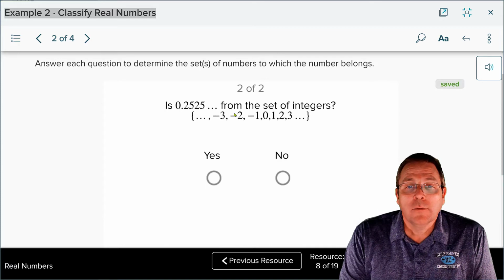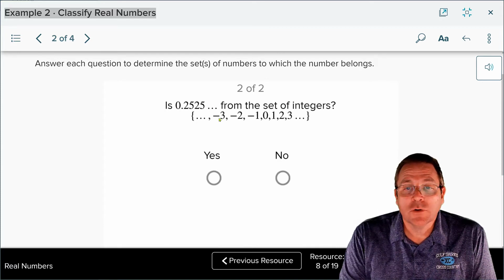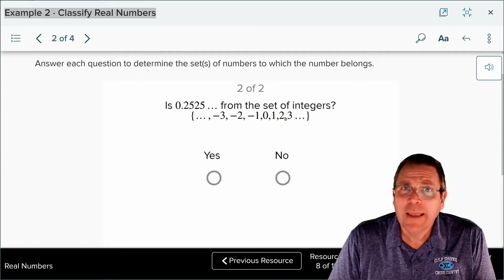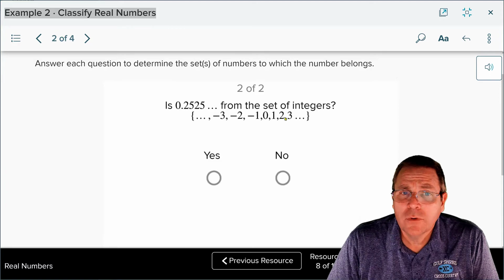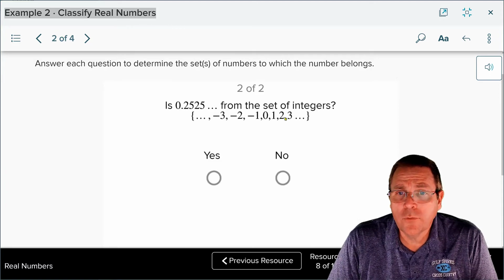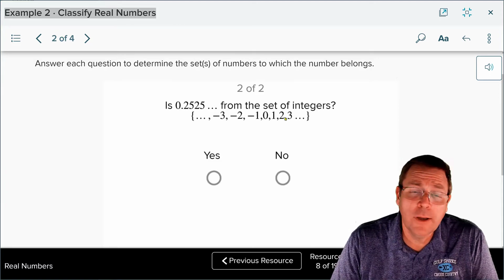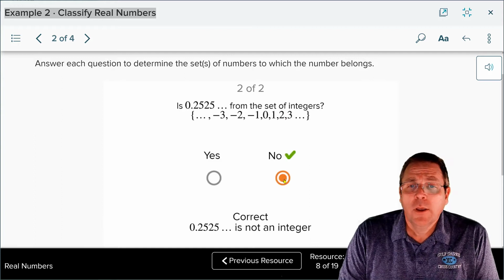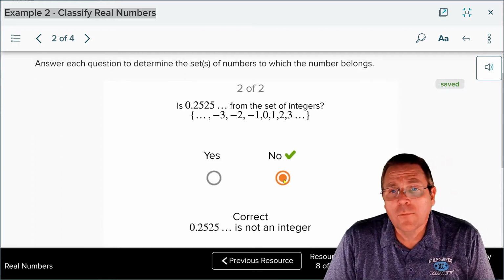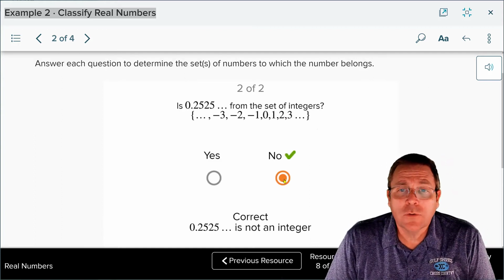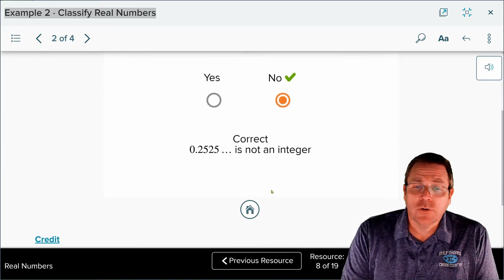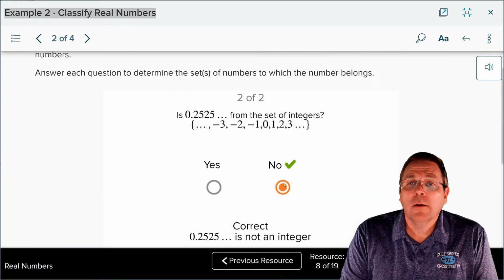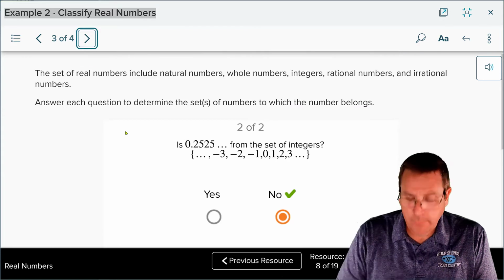Next, is the number from the set of integers that goes from the negatives all the way to the positives? Well, it's not an integer. Integers are 1, 2, 3, negative 1, negative 2, negative 3. That's a decimal value, so the answer is no. We have now said that it is rational, but it's not an integer. Let's keep going.